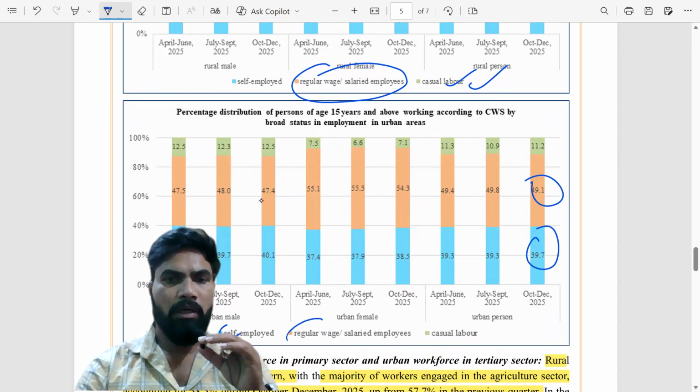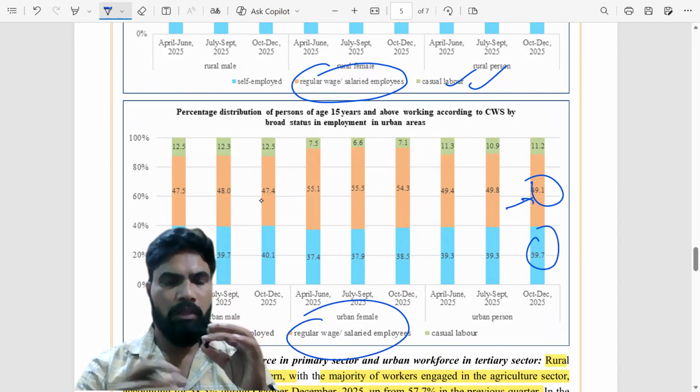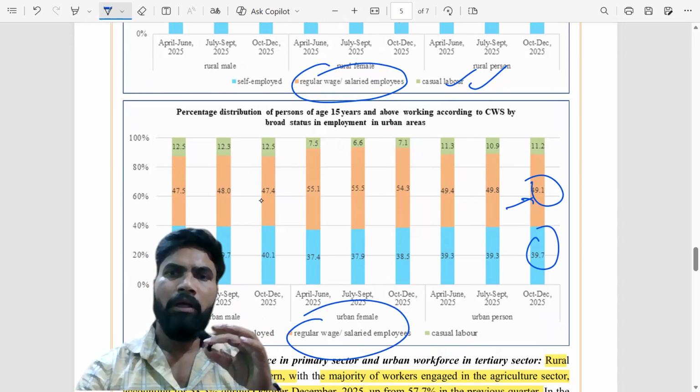49.1% of the people are regular wage or salaried employees. Obviously, you can understand, in urban areas more employment opportunities will be there, so they can get work which is regularly paid.